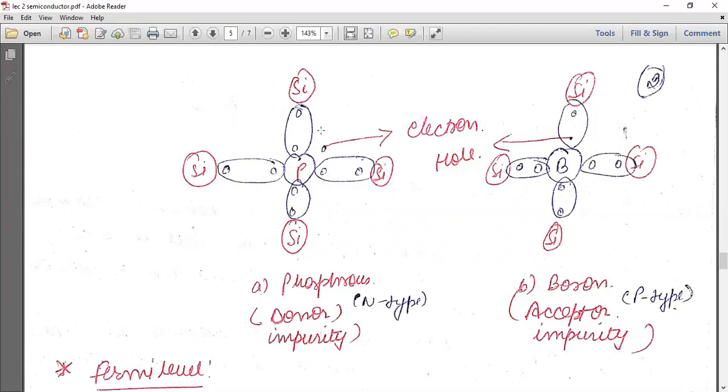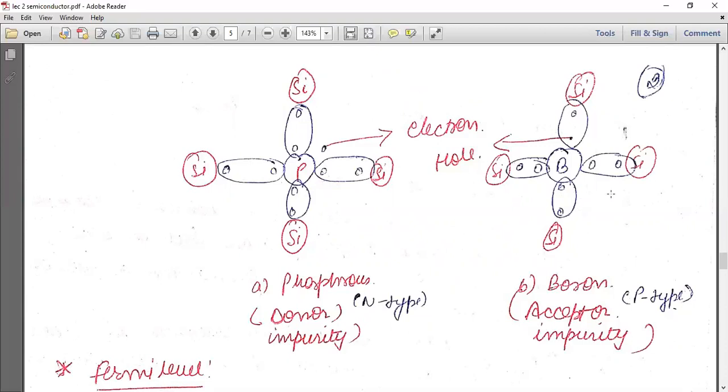It is also known as pentavalent impurity phosphorus, because pentavalent means it has 5 electrons in its outermost shell. This is also known as donor impurity. Why? Because there is one extra electron and it can donate one electron to some other compound.